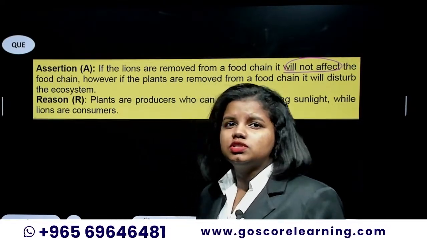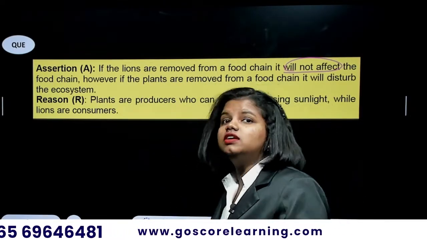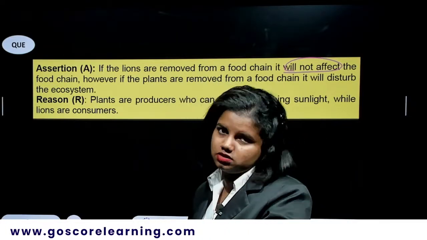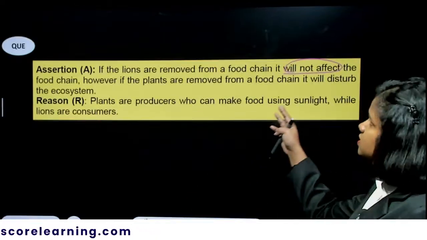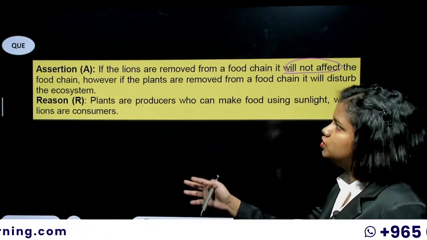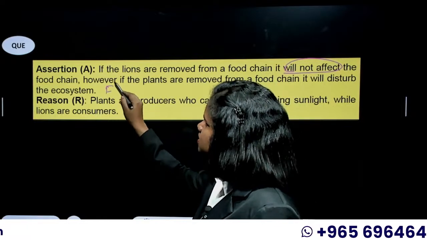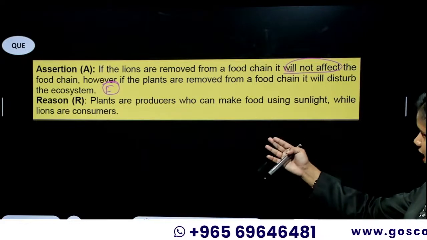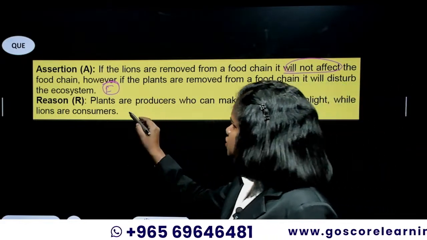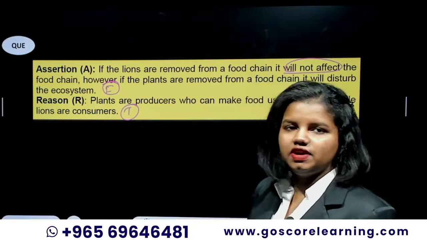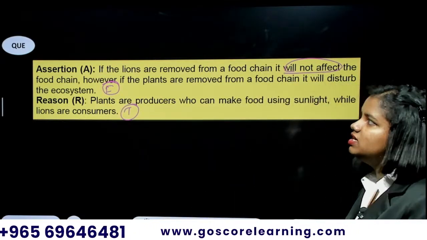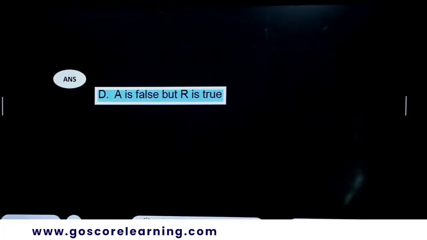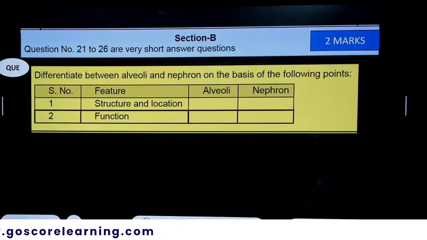Let it be a producer, let it be the basic algae, anything removed from the ecosystem will have some sort of effect on the ecosystem. So if lions are removed, it will definitely affect the food chain. So that statement itself is false. Plants are producers who can make food, yes, and the lions are consumers. The statement is true. So the answer would be assertion is false and reason is true. Yes, so that will be D. A is false, R is true.